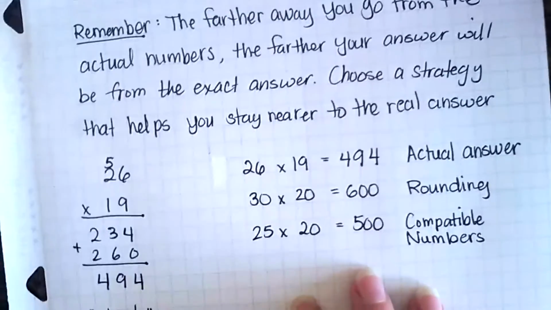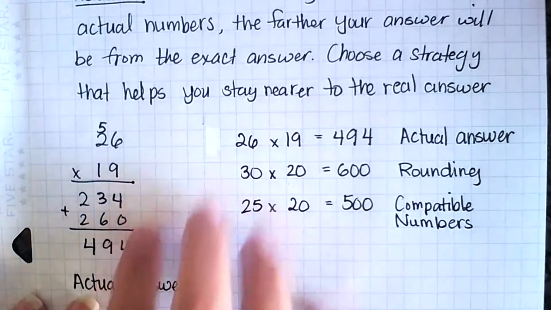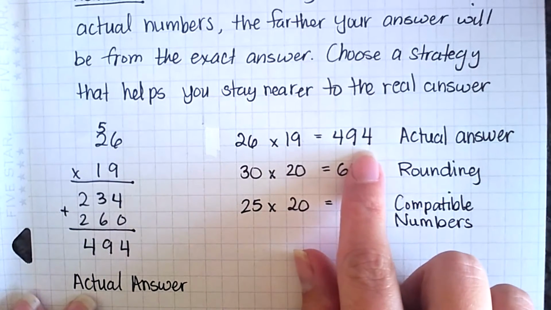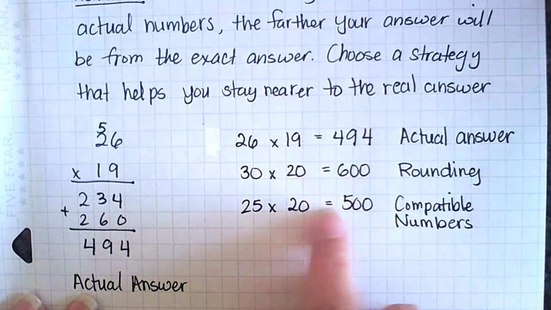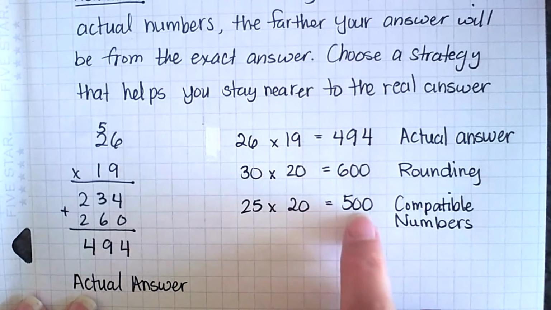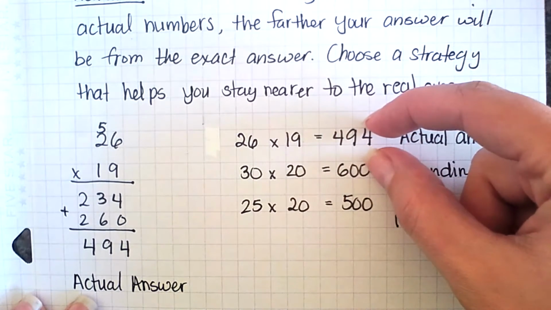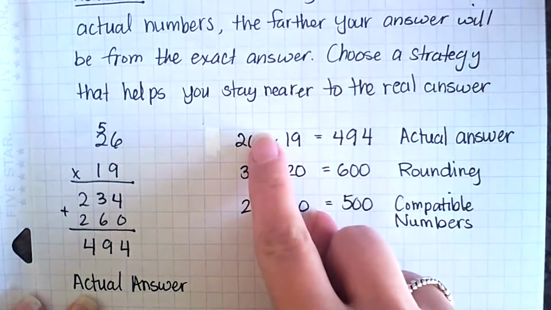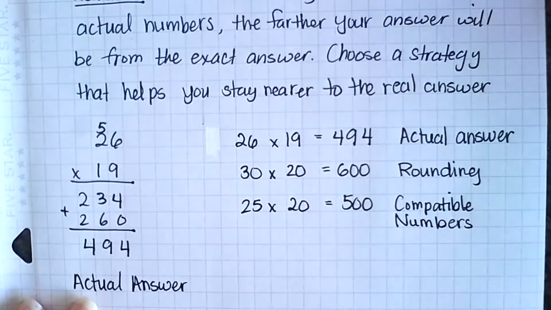Now I stacked and multiplied, and we're going to work on how to do this later. But my actual answer when I did 26 times 19 was 494. When I rounded, remember, I got 600, but when I used compatible numbers, I got 500. You can see how these two are much closer to each other than these two. These two are much closer because these numbers are closer to the original numbers than these ones.